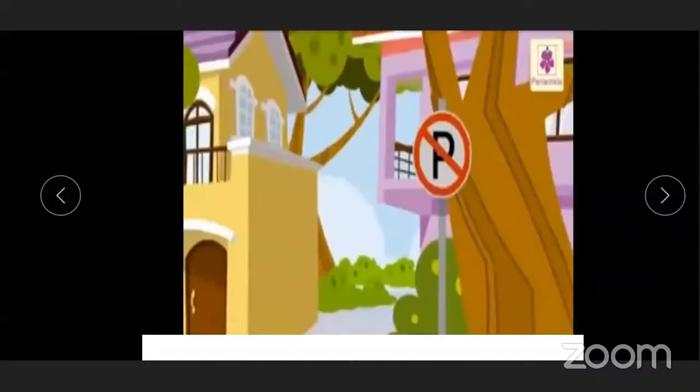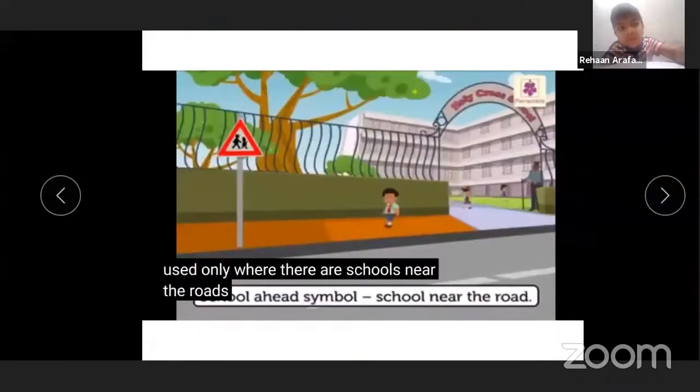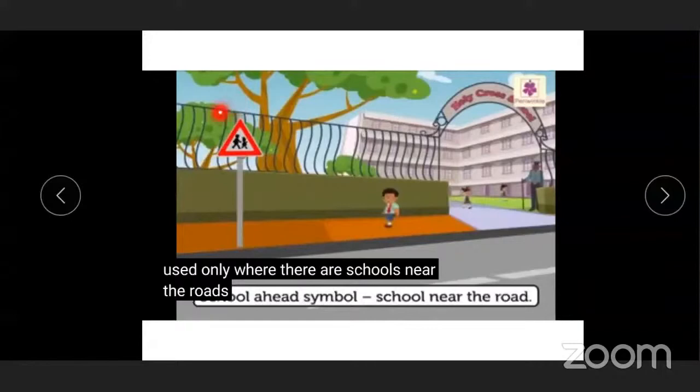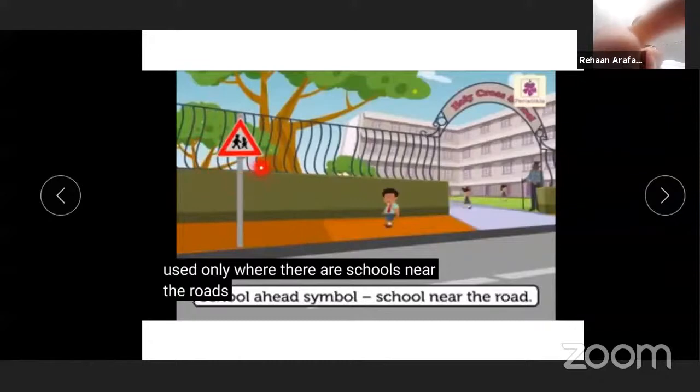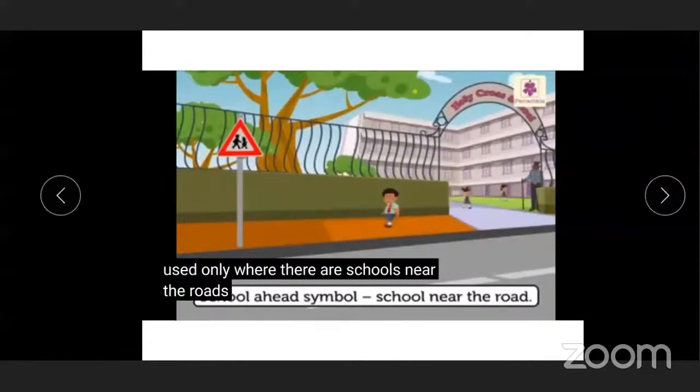Next is P with a cross. That means non-parking symbol. If you see this symbol on the road, that means you do not park your vehicles here. Now, children, see this symbol. If you see this symbol on the road, that means the school is near on the road. Use it only where there are schools near the road.